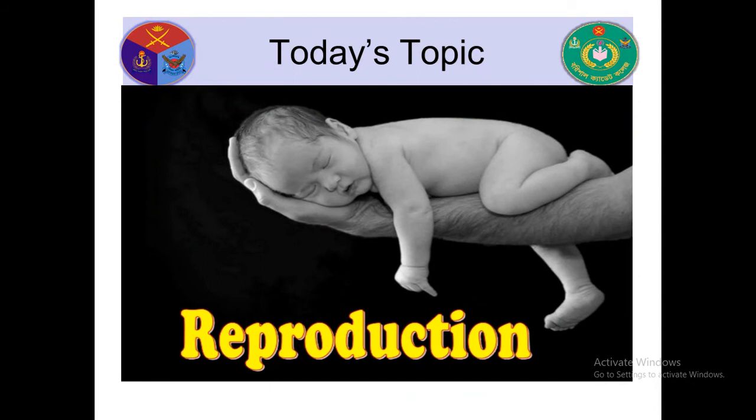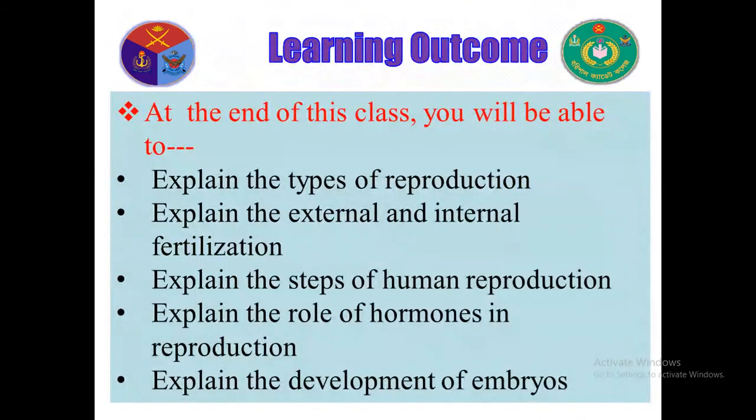Animal reproduction. At the end of this class, you will be able to explain the types of reproduction, explain the external and internal fertilization, explain the steps of human reproduction, explain the role of hormones in reproduction, explain the development of embryos.